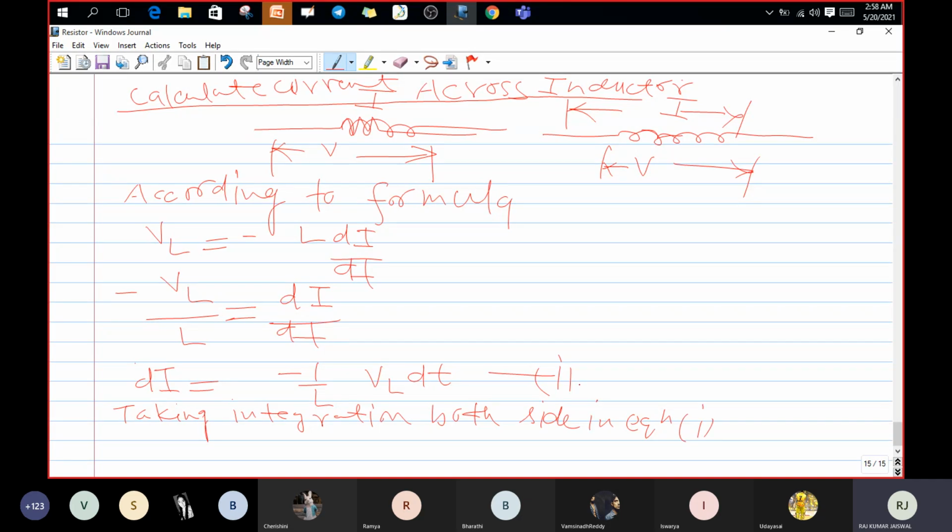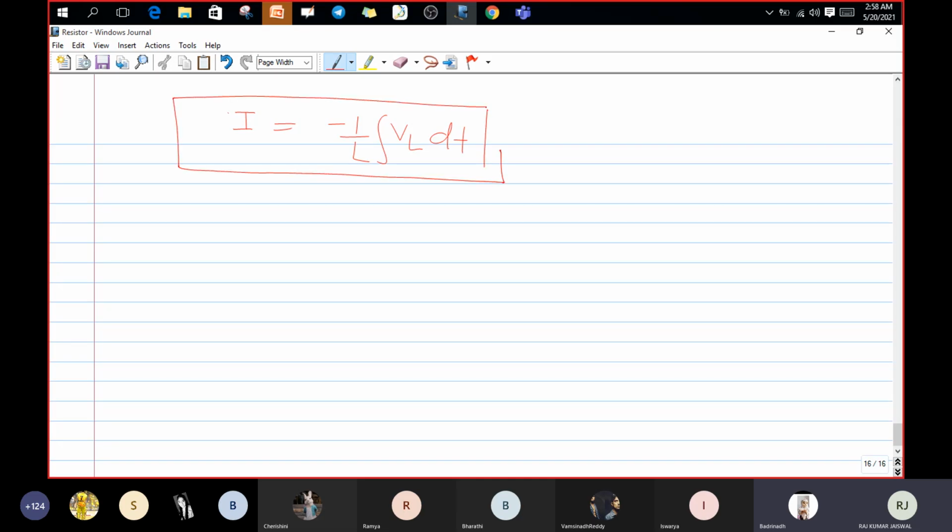Yes, sir. Then what can I get? I equals minus 1 by L integral of VL dt. Can I write that or not? Is it okay? If any doubt is there, you can tell me.